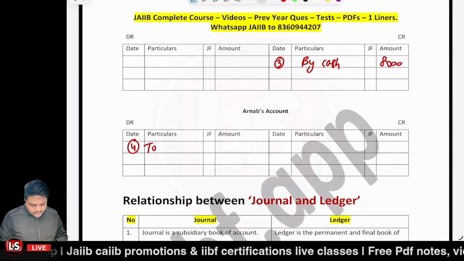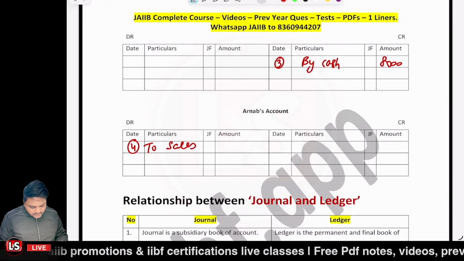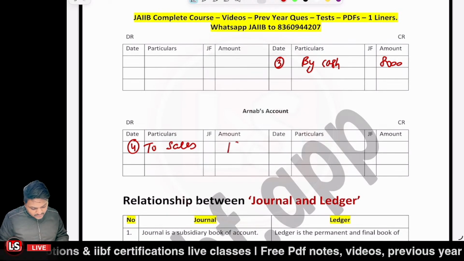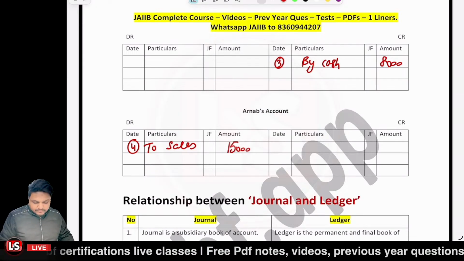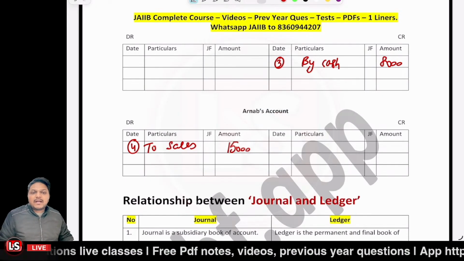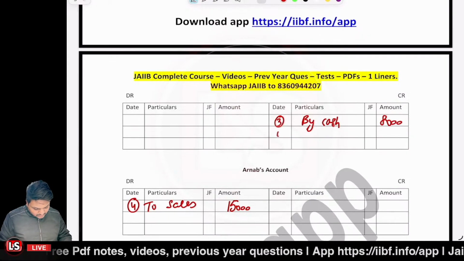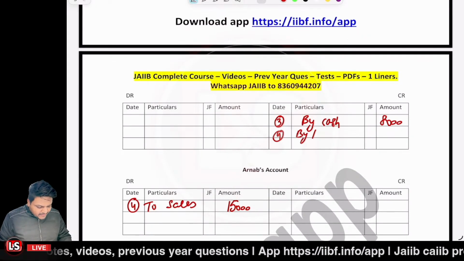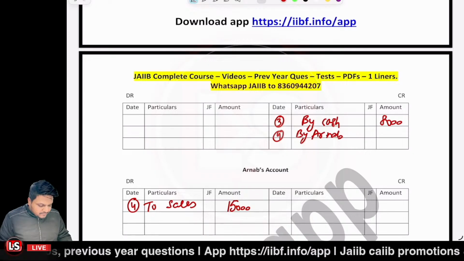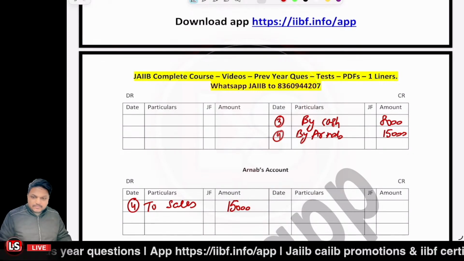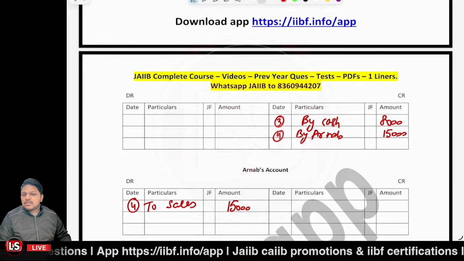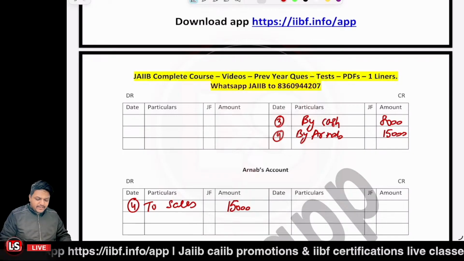And we'll be saying "to sales," amounting 15,000, right? And under the sales account, we'll be writing "by Arnab," 15,000.